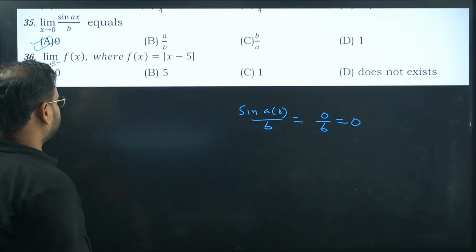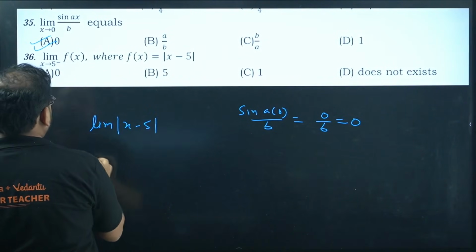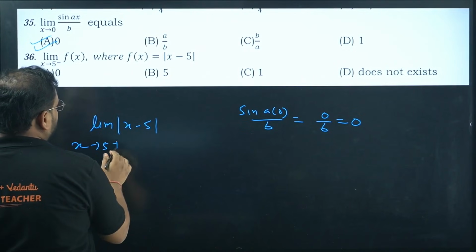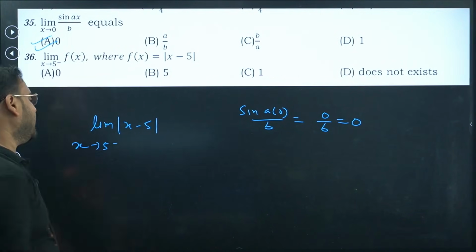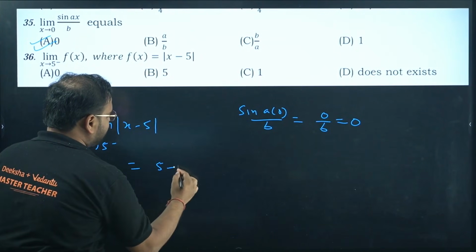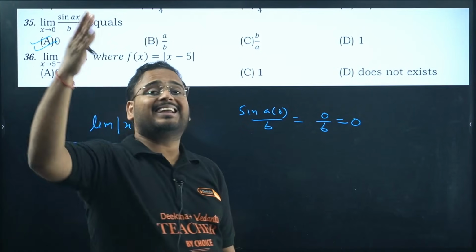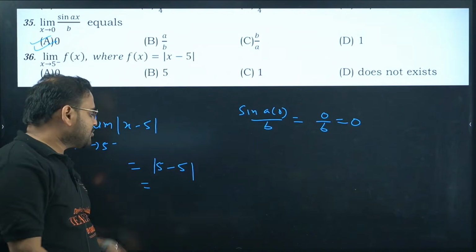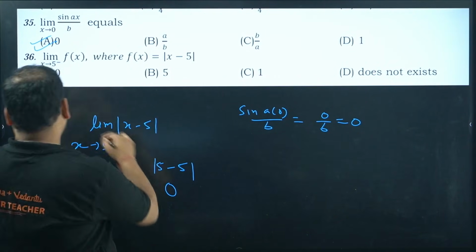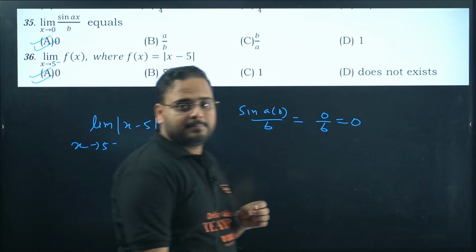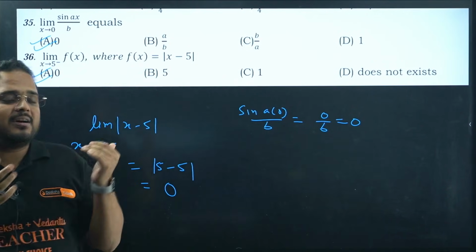Where limit of this function, limit of mod of x minus 5 when x tends to 5 minus. What is the meaning of 5 minus? It means 5 only because left hand limit also means the same value. So I'll have the answer as, check here, 5 minus 5 modulus is something close to 5, right? Means 4.99999, but there's no value as such, so 5 only we can write. 5 minus 5 will be 0. Answer is, one more time, option A.